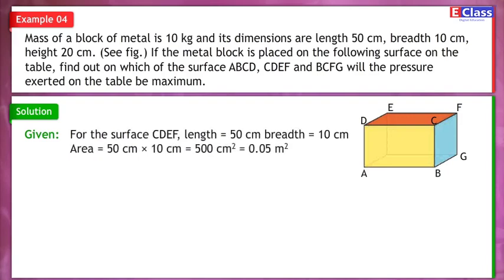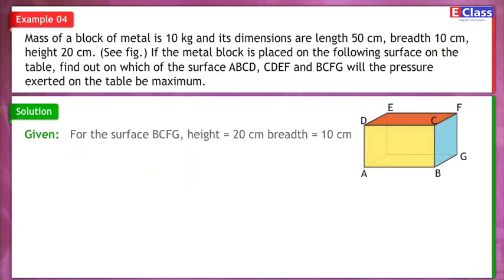For the surface CDEF, length is equal to 50 cm, breadth is equal to 10 cm. Area is equal to 50 cm into 10 cm is equal to 500 cm square is equal to 0.05 m square.